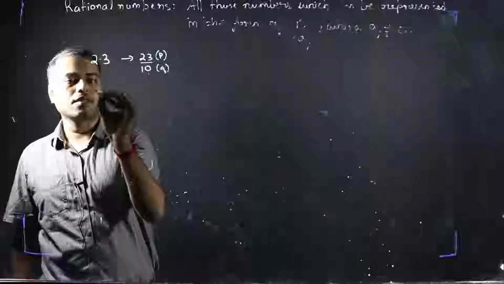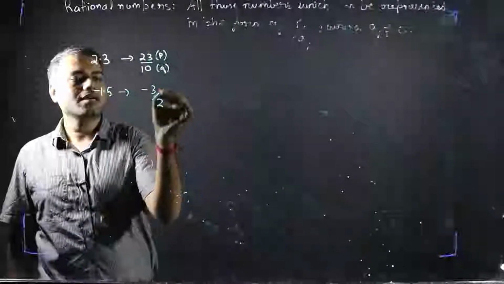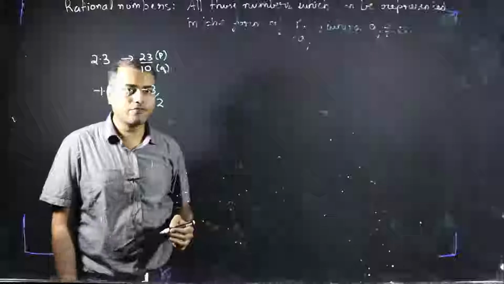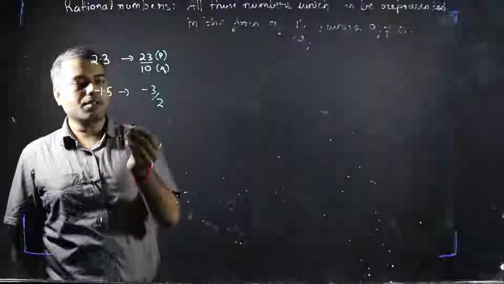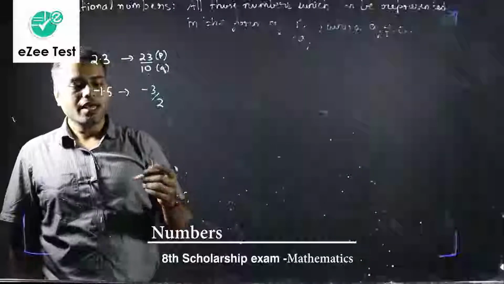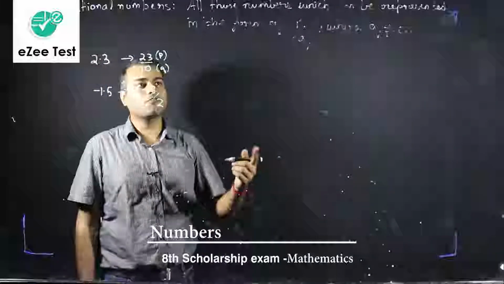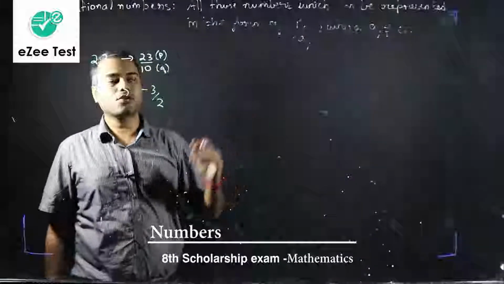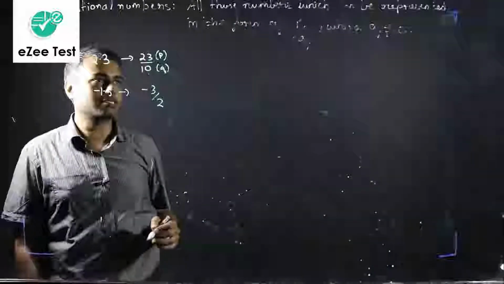Let's take another example, minus 1.5. Can I write it as minus 3 by 2? Isn't 3 by 2 equal to 1.5? So again, a terminating decimal number, I am expressing in the form of a fraction. Fine. And how to express non-terminating but recurring numbers in the form of P by Q, you will learn in your higher classes. But I think this understanding for now is enough for you guys.